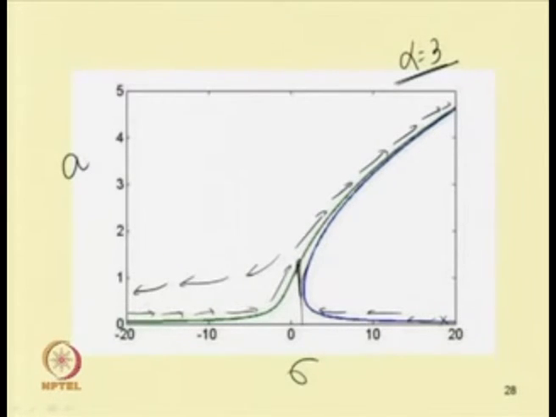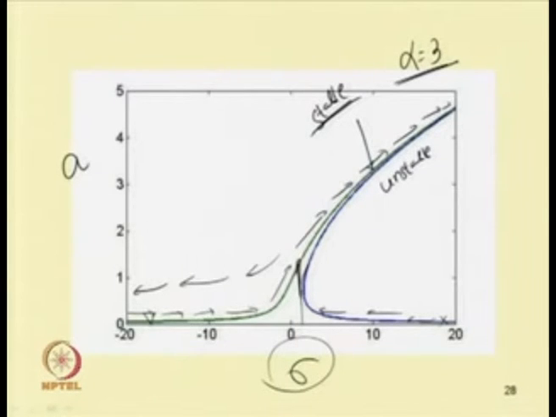When we are sweeping the frequency, that is, increasing sigma from this value, the system response goes on increasing as the upper branch is stable. One can check the stability of the system by using the methods we have studied before. So this is a stable branch, and the lower branch from this to this is unstable.